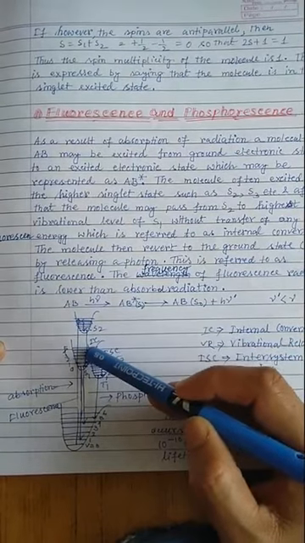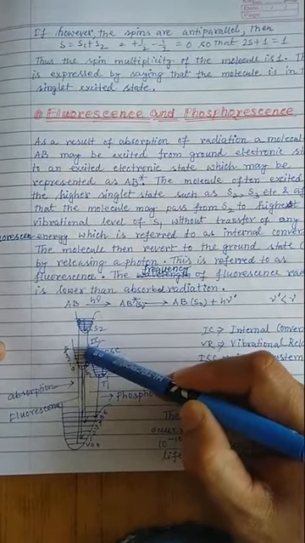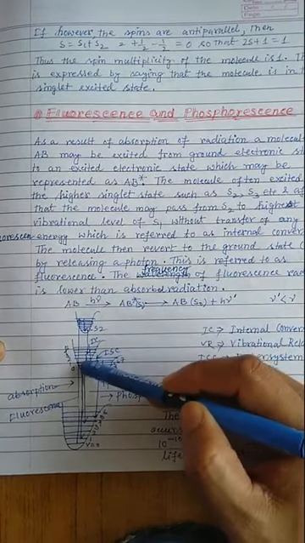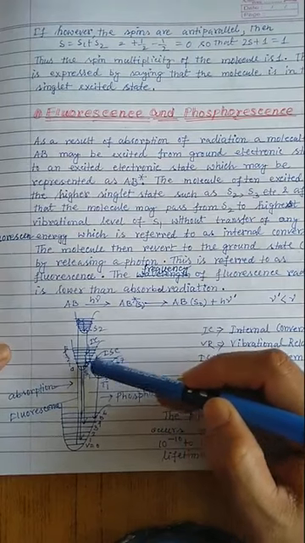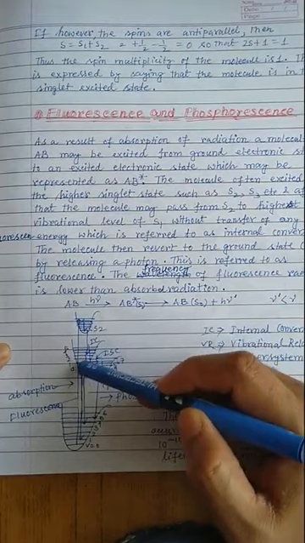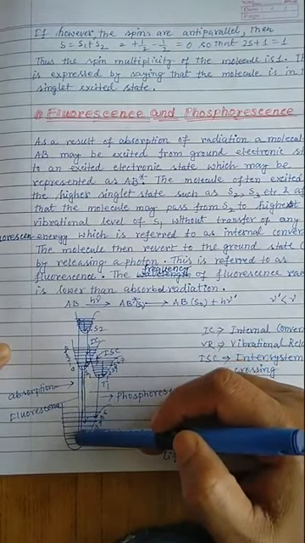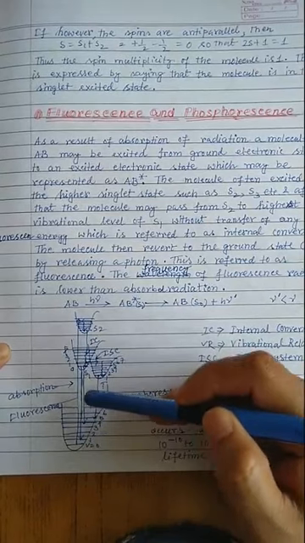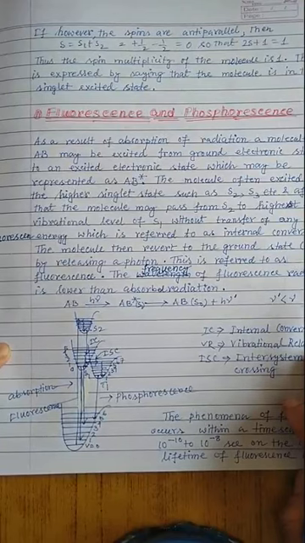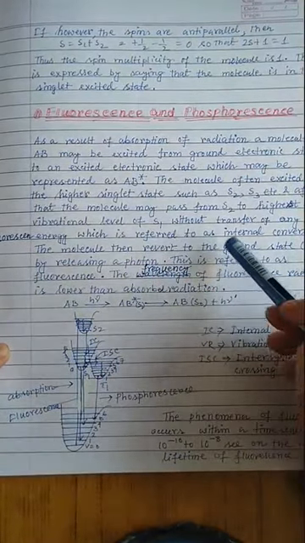And after that again, the molecule which is present in the higher vibrational level loses some energy in the VR process and returns to the lowest vibrational level of the S1 state, and from there it can lose a photon and return to any of the vibrational levels of the ground electronic state. So the photon which is ejected is known as the fluorescence photon. Okay, so let's get back to the point.